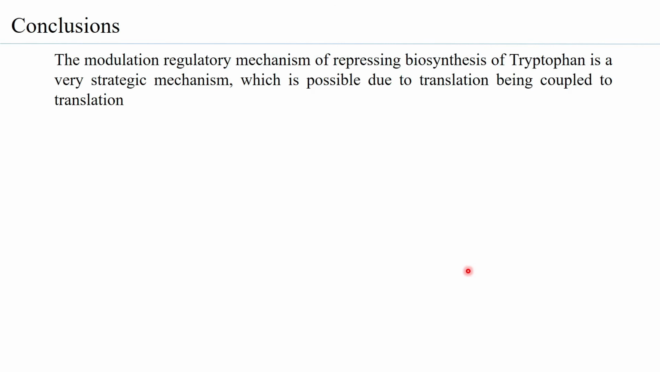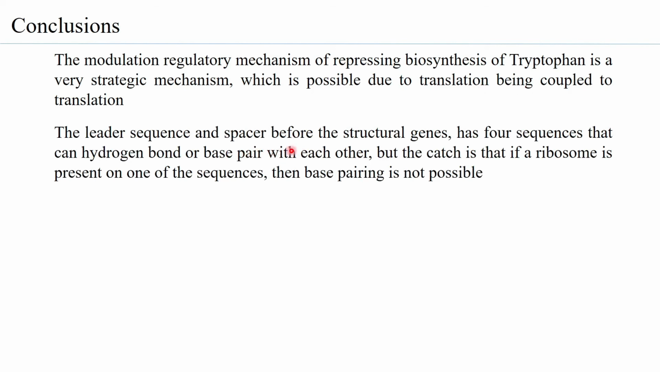So now look at the conclusions. The modulatory regulatory mechanism of repressing biosynthesis of tryptophan is a very strategic mechanism, and this is possible due to the transcription being coupled to translation. The leader sequence and the spacer before the structural genes has 4 sequences that are called attenuator, and they can hydrogen bond or base pair with each other. But the catch is that if a ribosome is present on one of the 4 sequences, then base pairing is not possible with the sequence to which the ribosome is bound.